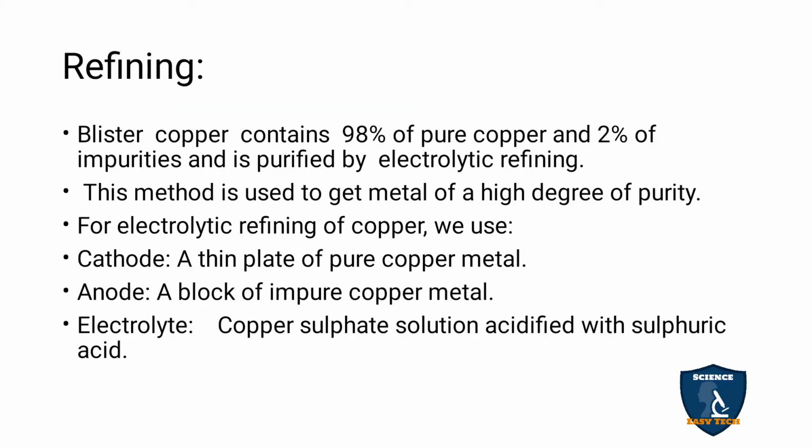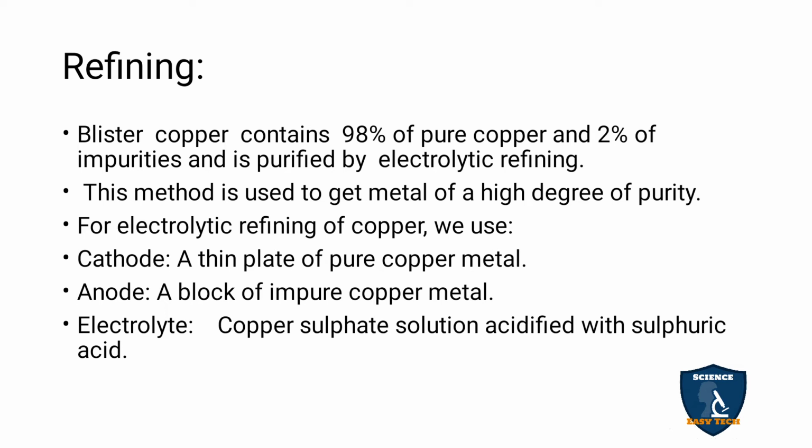Refining. Blister copper contains 98% pure copper and 2% impurities, and is purified by electrolytic refining. The 2% impurities should be removed by doing electro refining. For this they need a metal to purify the copper.